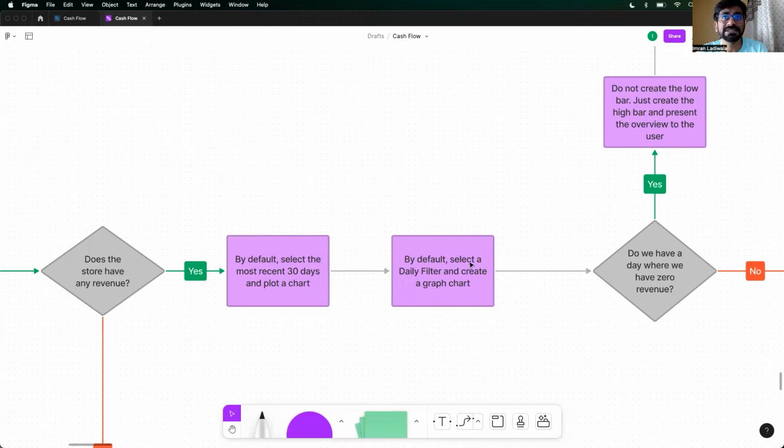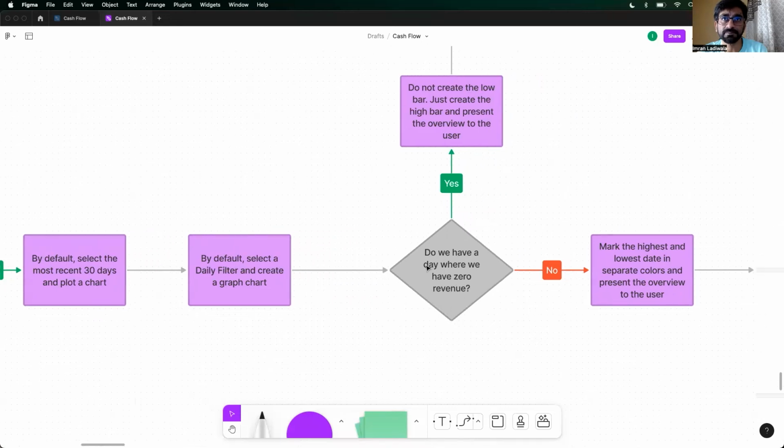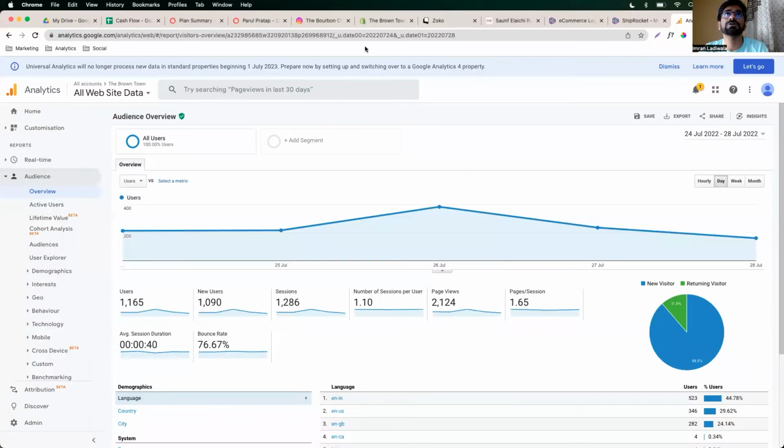By default, select a daily filter and create a graph chart. Okay, I'll show you what that means. Do we have a day where we had zero revenue? Right? Was there any day in these 30 days where we had zero revenue? Let's look at our Shopify store.